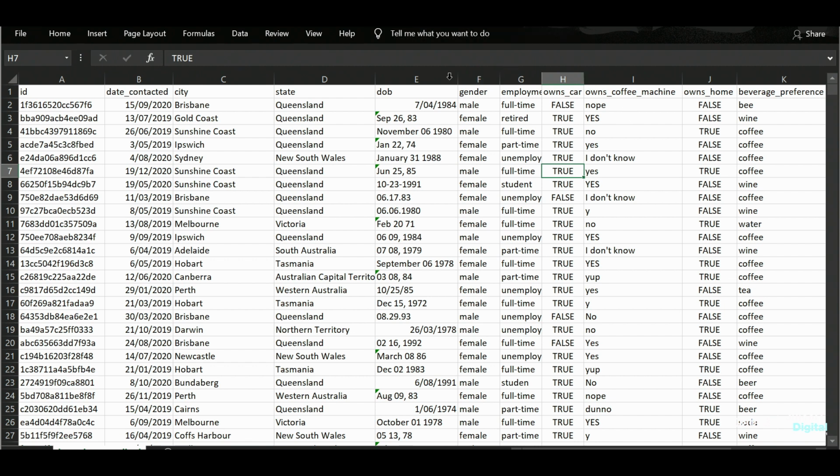We take a look at the date of birth field and there's all sorts of formats in here, and one of the other fields, such as understanding do they own a coffee machine or not, a lot of inconsistencies in that data format. Let's look at how Azure Data Services could be useful in this case.